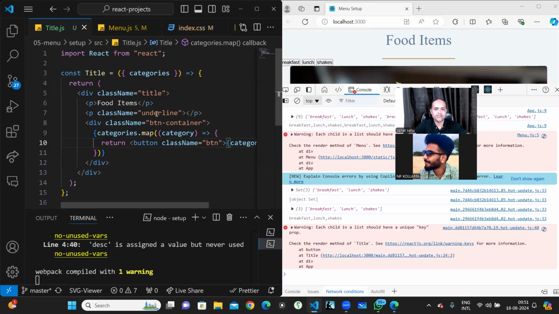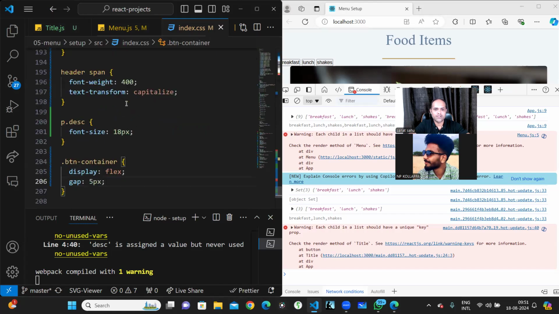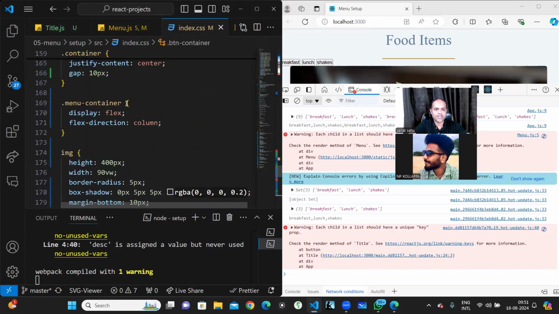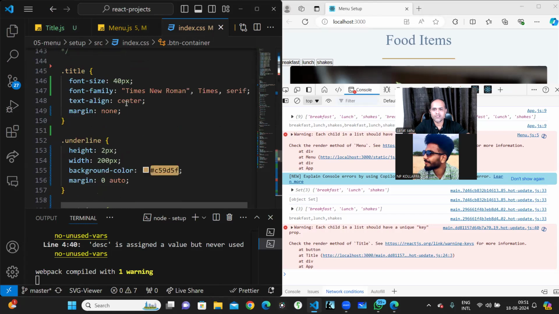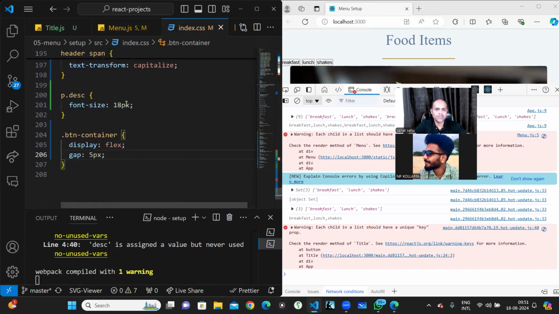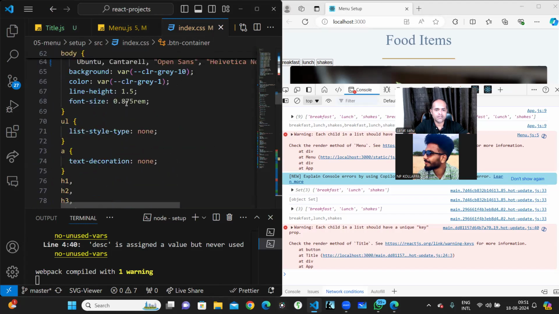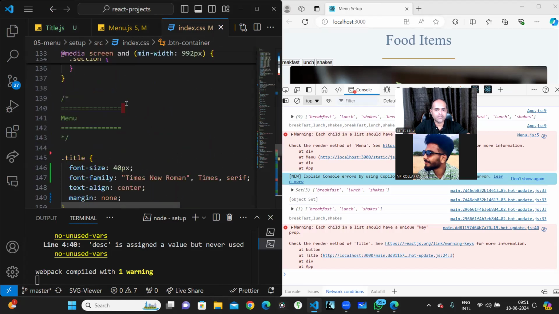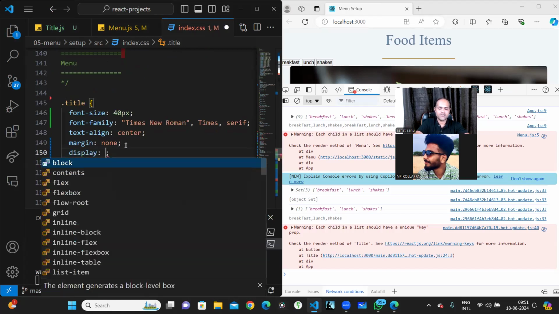Let's check. The button container display is there. What happened in the title? It is going like that. Anyway, we can adjust it, not a problem. I think we have not given anything to the title yet, and now it is creating a problem for us.